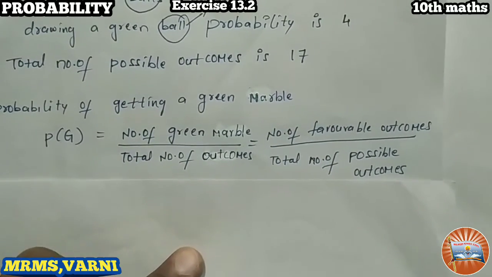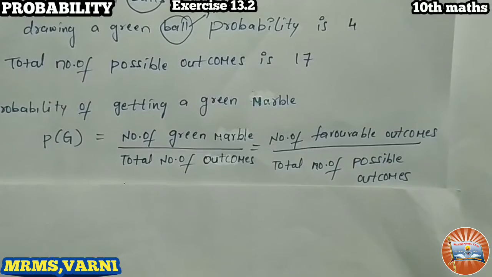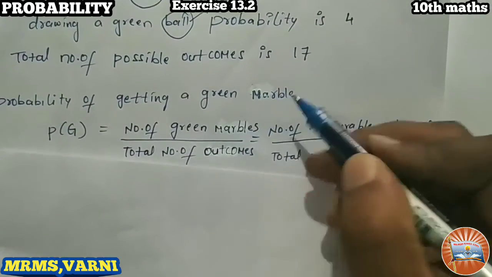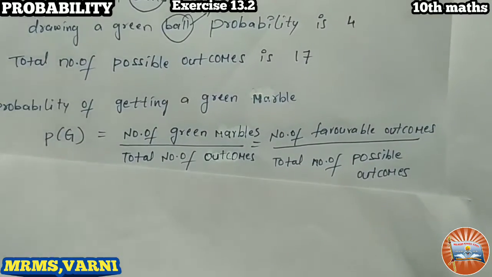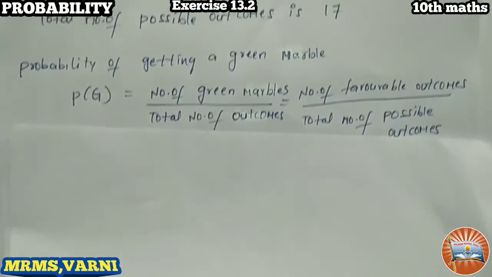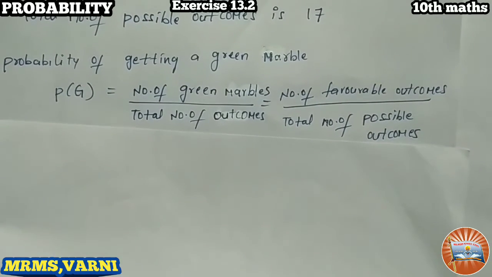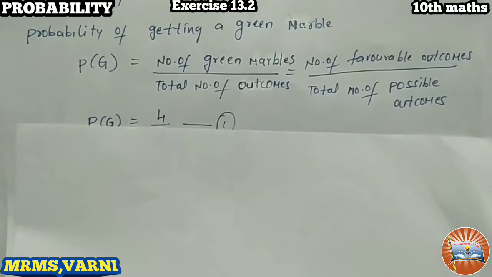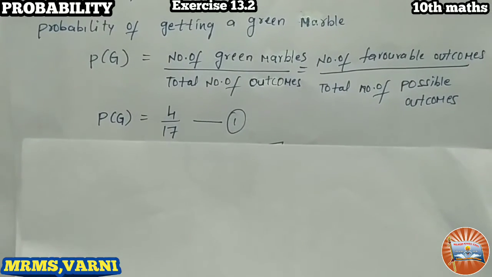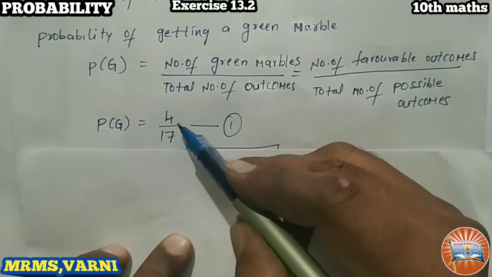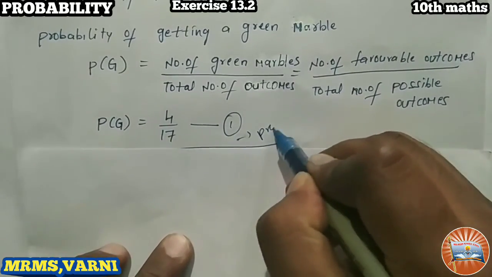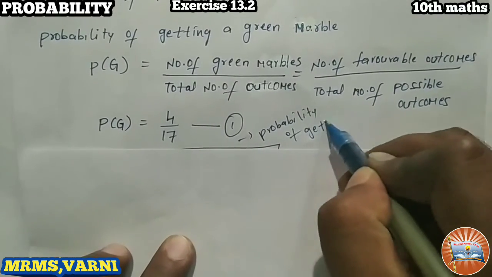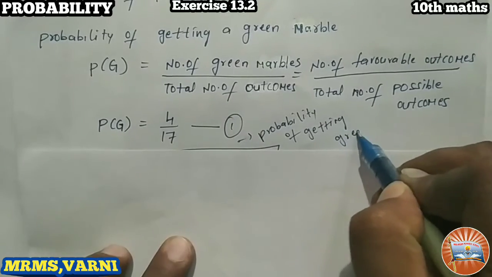Okay. So you can write here. Right. So next, substitute the values in the formula. Number of green marbles we have 4. Total number of outcomes we have 17. So replace the values. So P of G we got 4 by 17. This is nothing but the probability of getting a green marble.